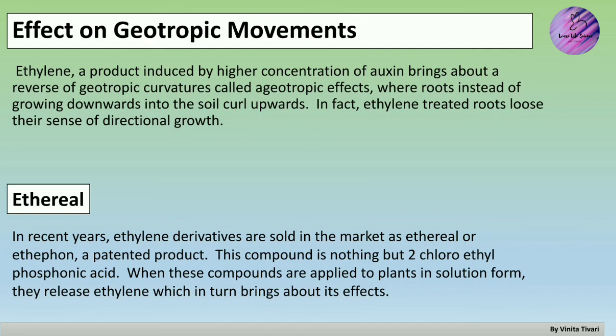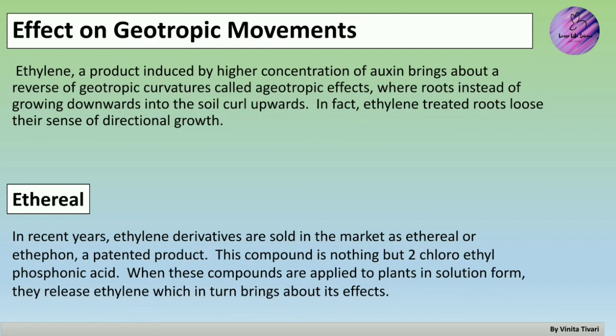So ethylene brings about ageotropic effects, that is, against gravity, where roots, instead of growing downwards into the soil, curl upwards. In fact, ethylene treated roots lose their sense of directional growth. So it is stated very clearly that ethylene works against gravity and causes the curling of the roots upwards. It is a simple point.